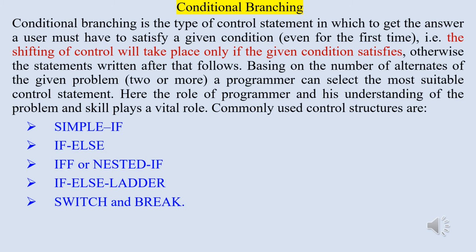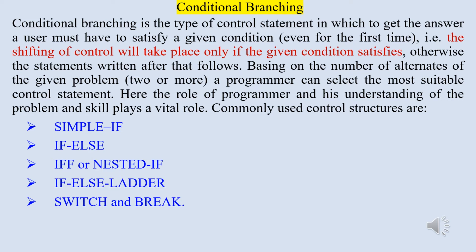First, conditional branching. Conditional branching is the type of control statement in which, to get the answer, a user must satisfy a given condition, even for the first time. That is, the shifting of control will take place only if the given condition is satisfied. Otherwise, the statements written after that follow.